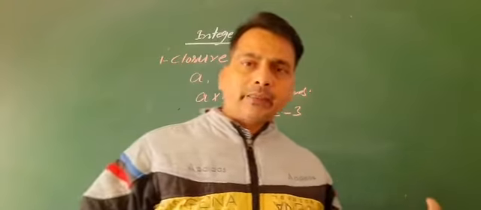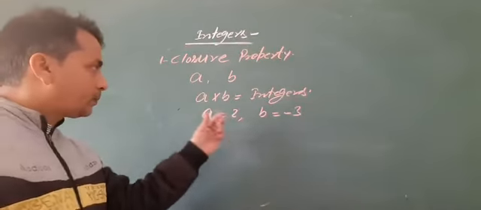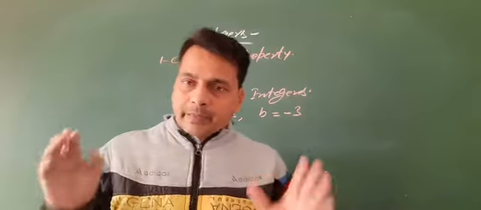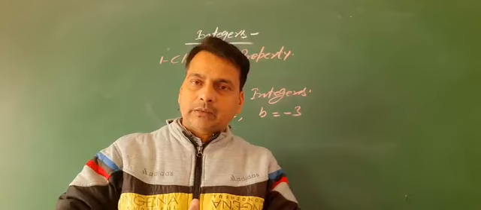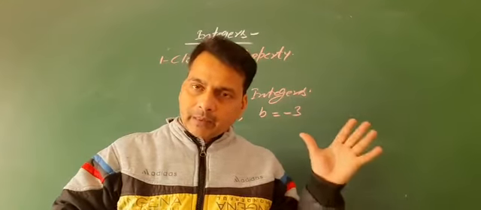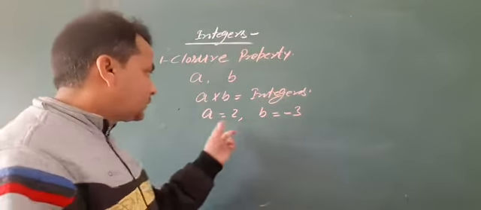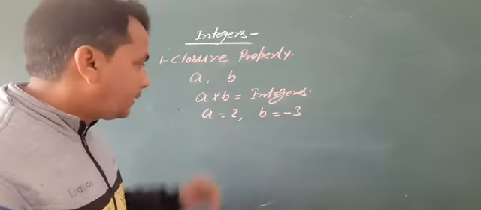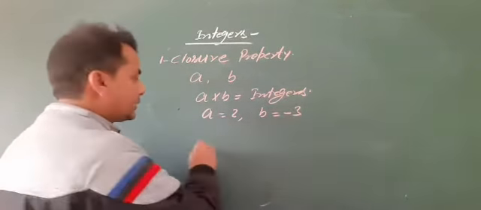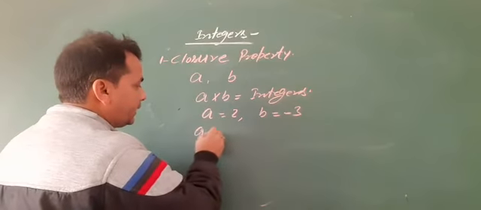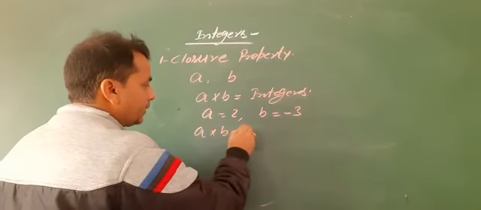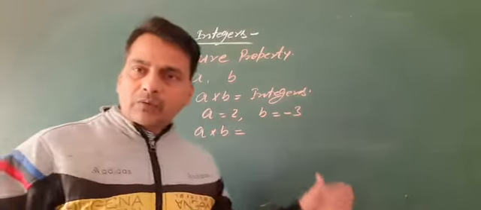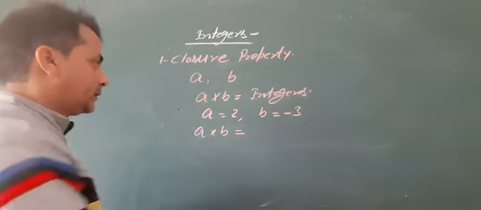According to this property, if the product of two integers gives an integer. Here are the two integers, 2 and minus 3. The product of two integers, a into b, put the value of a equal to 2 and b equal to minus 3.